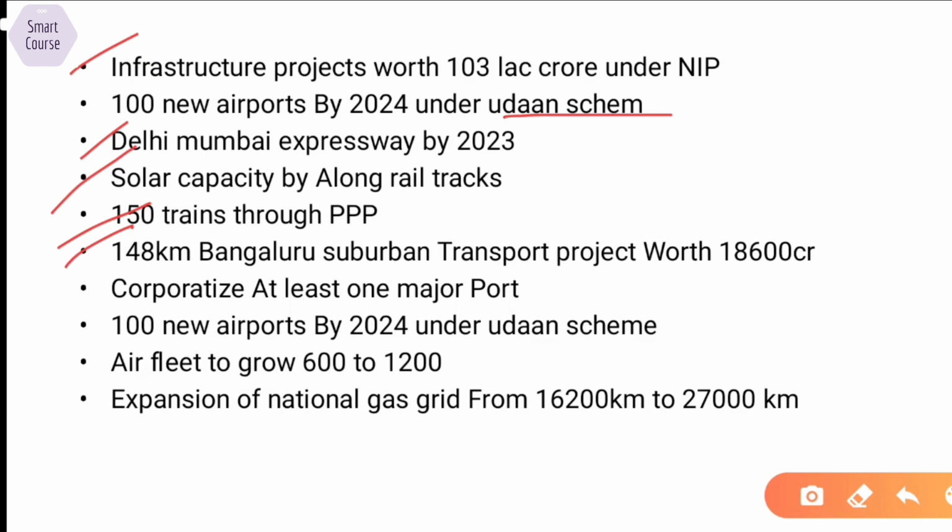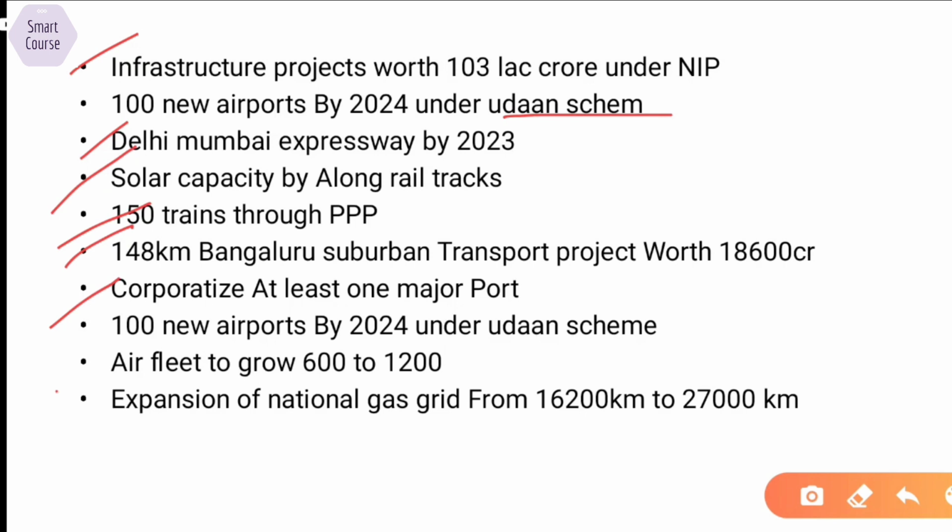If you have ever been to Bengaluru, you know that the local transportation is not very good. So this was a very well required project. Next is corporatizing at least one major port. The government is trying to improve the efficiency of at least one major port by corporatizing it. 100 new airports. I think this is already done.